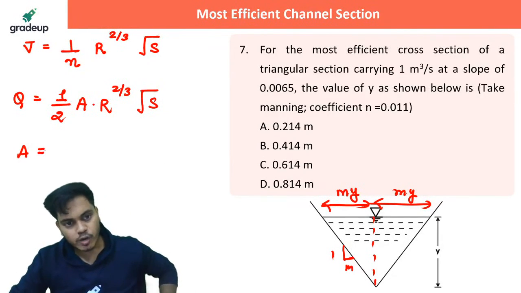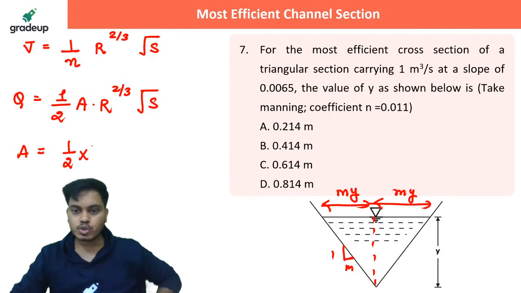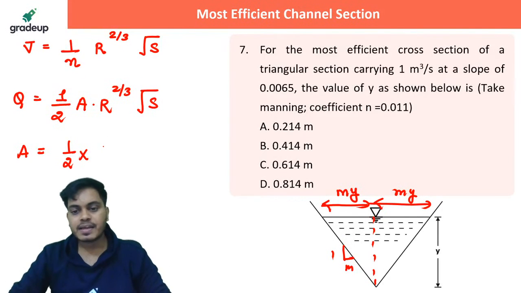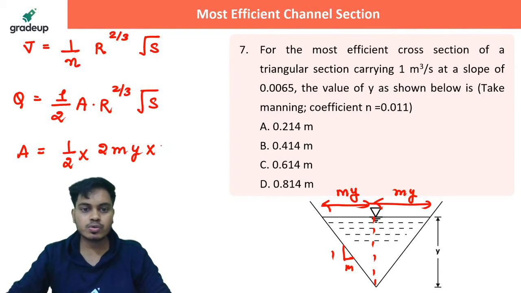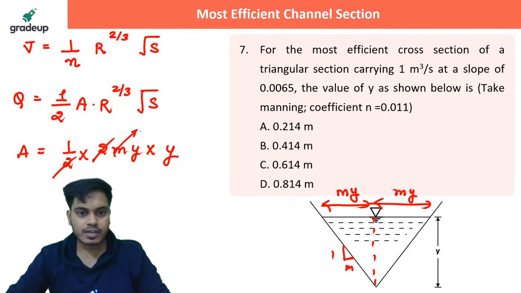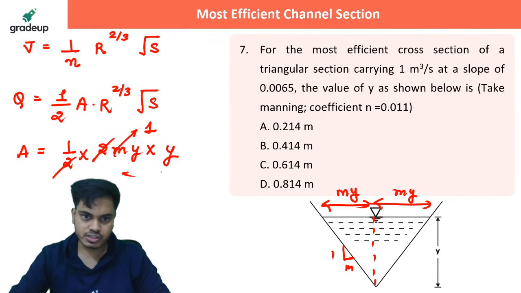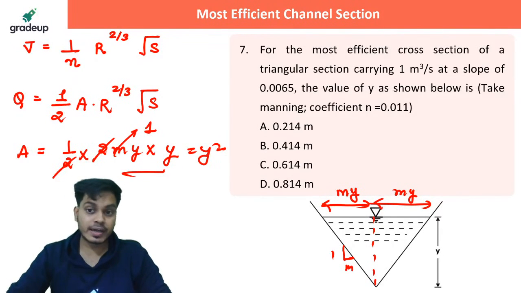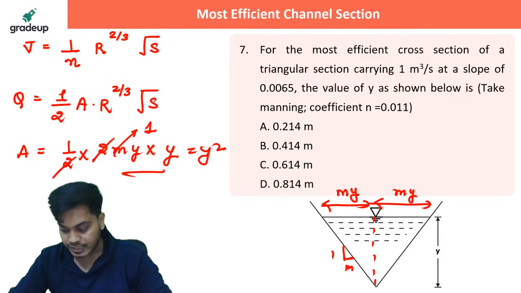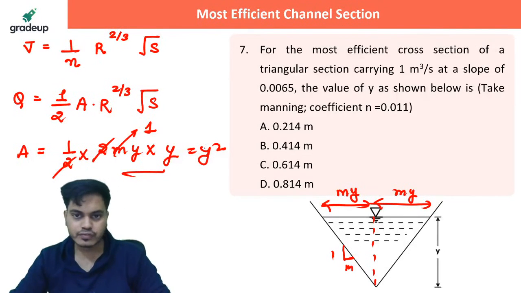So area should be how much? Half base into height. What is the base here? Base is 2 my into y, the depth. So 2 cancels out. M I know is 1 for the most efficient channel section. Area will be equal to y square. Do I have the value of y? No, I don't. I have to find it out. No problem, I will find it out.